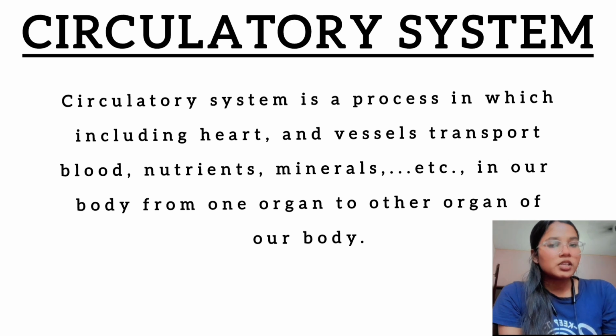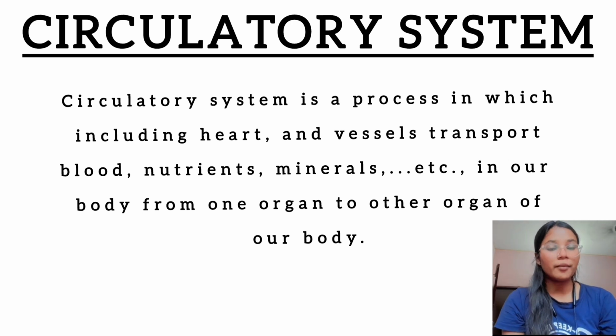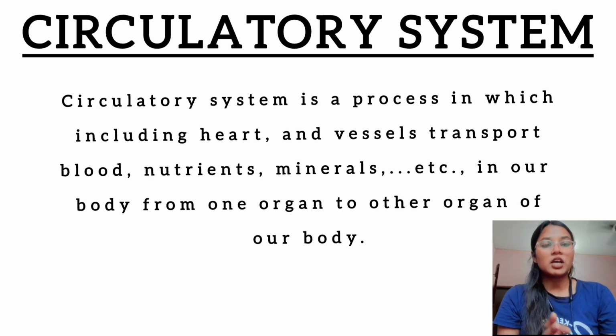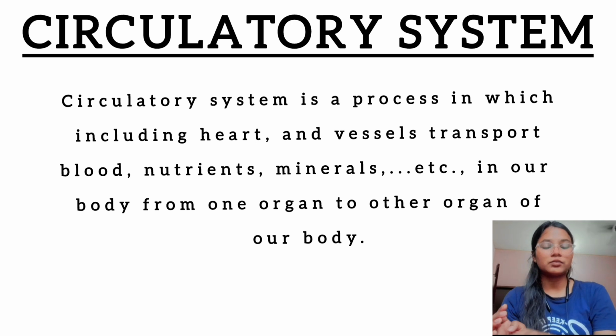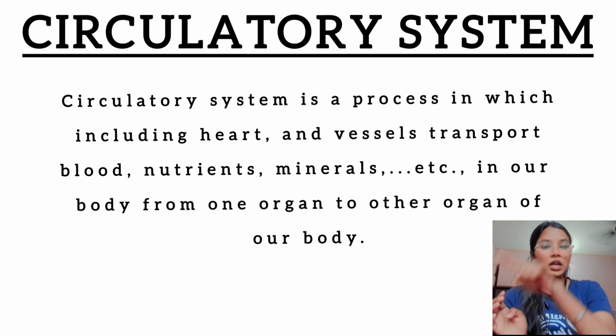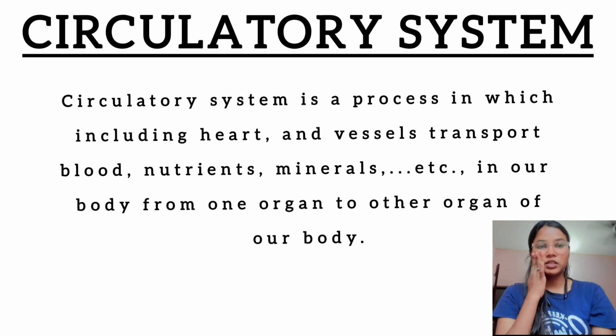So the circulatory system is a process in which blood is transported from one organ to another, moving in our body in a loop.